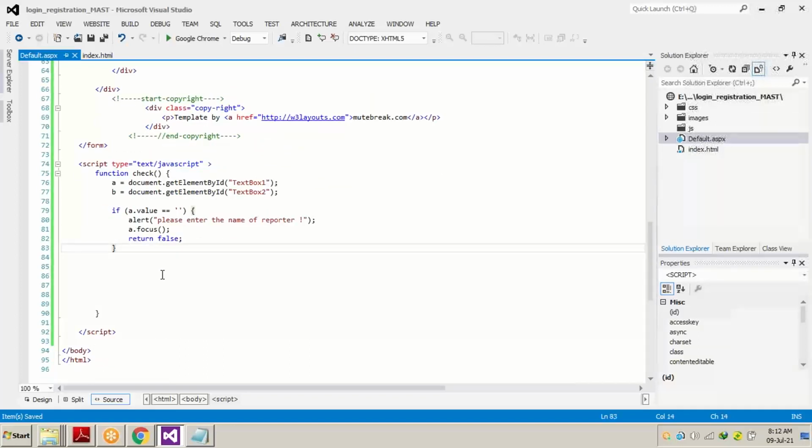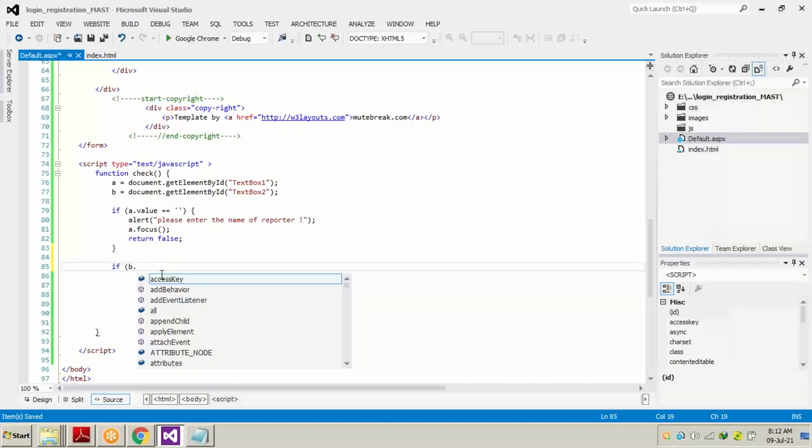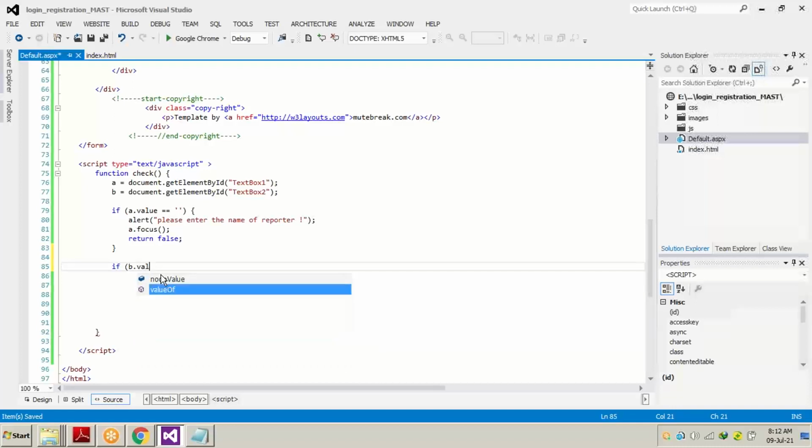Now this is the process of writing. We will write if, bracket, B dot value equals to blank. Then what will happen? A curly bracket will open and a curly bracket will close. And inside this, we have to write alert, bracket open, close.